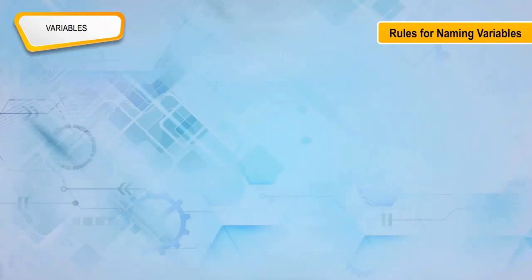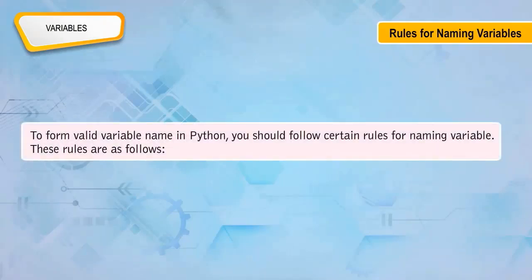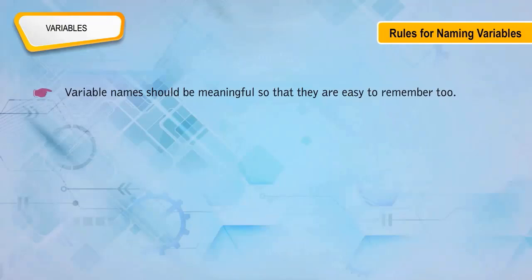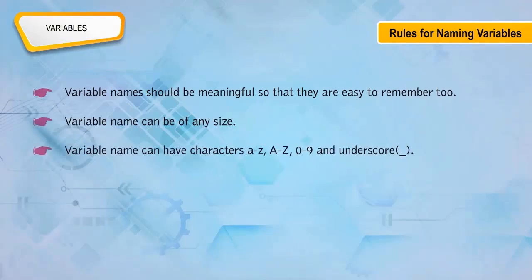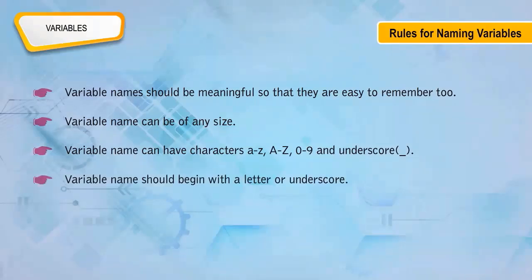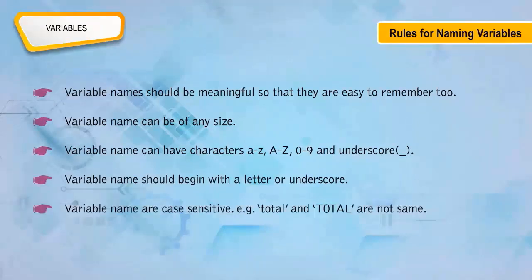Rules for naming variables. To form a valid variable name in Python, you should follow certain rules. These rules are as follows. Variable names should be meaningful so that they are easy to remember. A variable name can be of any size. A variable name can have characters A to Z lowercase, A to Z uppercase, 0 to 9 numerals, and underscore. A variable name should begin with a letter or underscore.